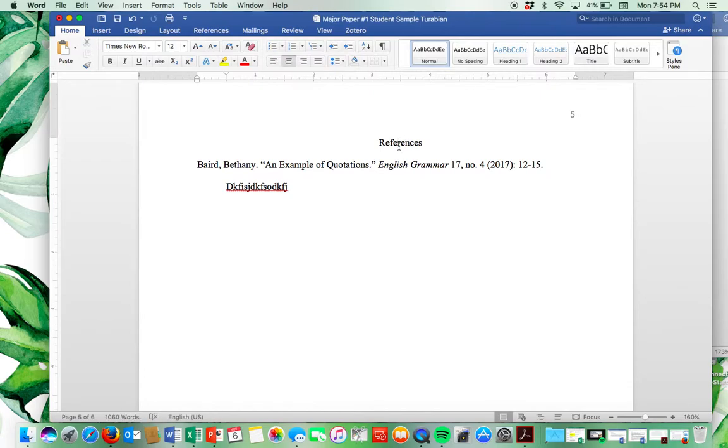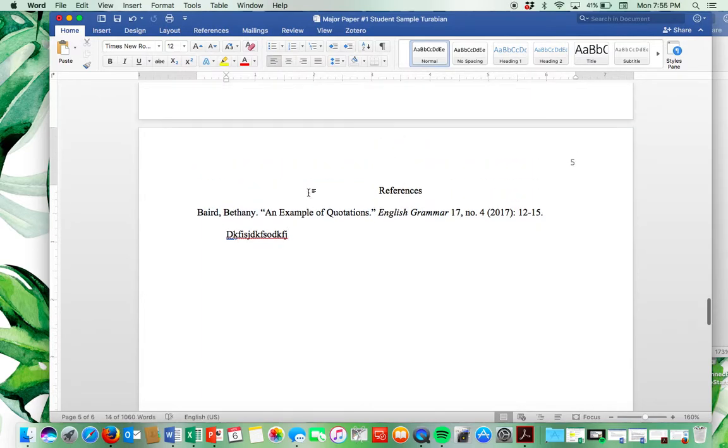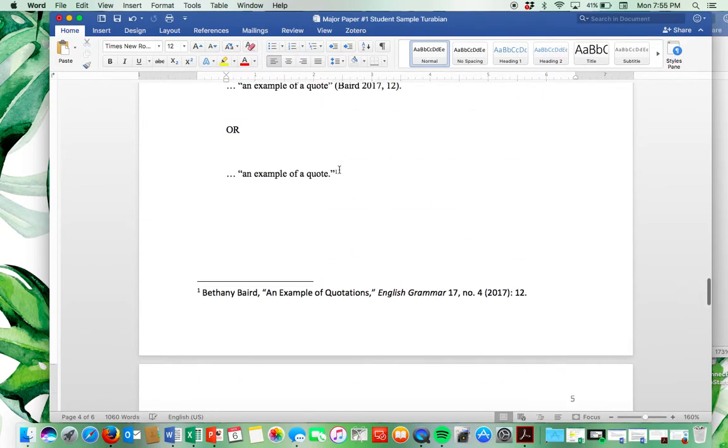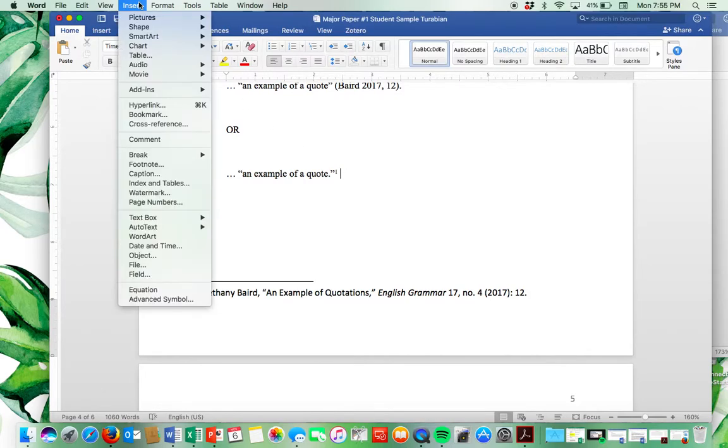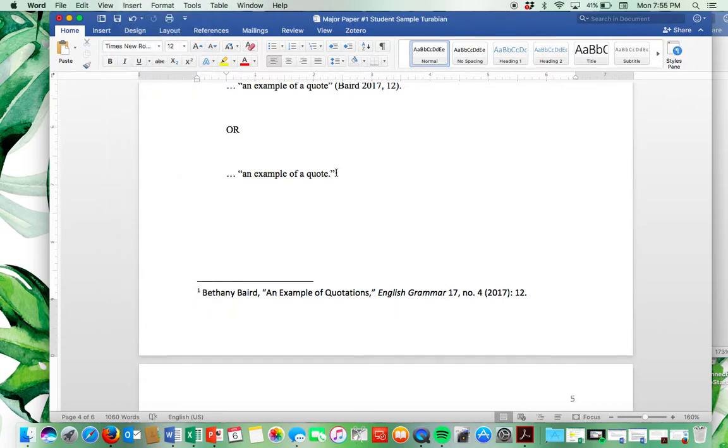References would be centered in the page. And then here would be my full reference here. Or you can choose to do a footnote. And in this case, you would click where you want the footnote to go. You would hit insert and then footnote, and it'll automatically put this little 1 here or 2 and so forth. And then it'll generate this down here, and this is where you put your information instead.